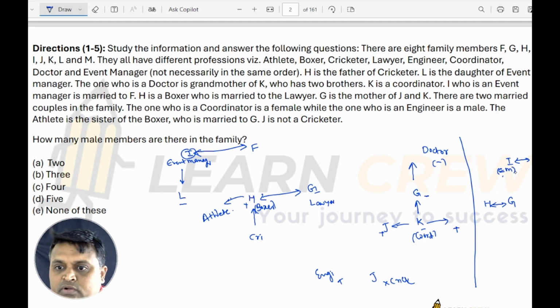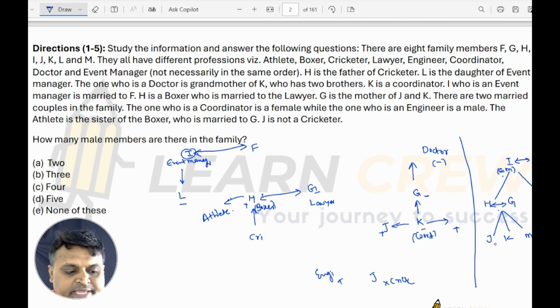And L is a daughter. L is the daughter, so what does it mean? This married couple has 2 children. So L is the daughter. And H and G are the parents of J, K and the other person. So who is the other person? I, F are fixed. F, G, H, I, J, K, L. So it is M.